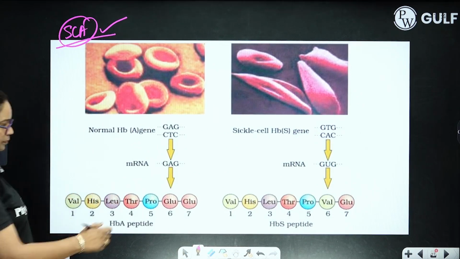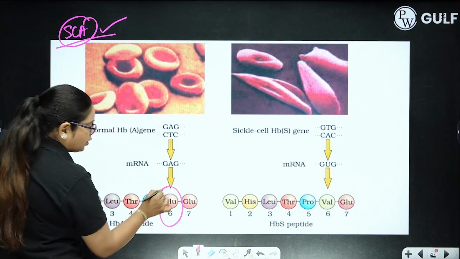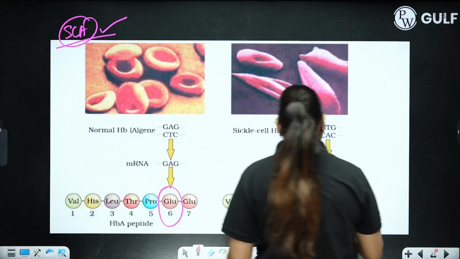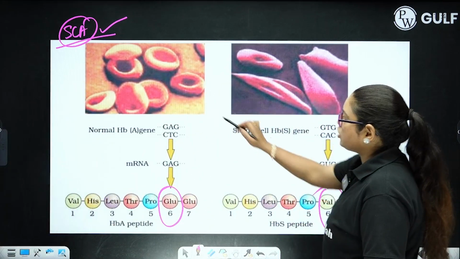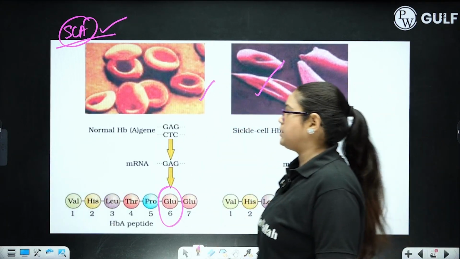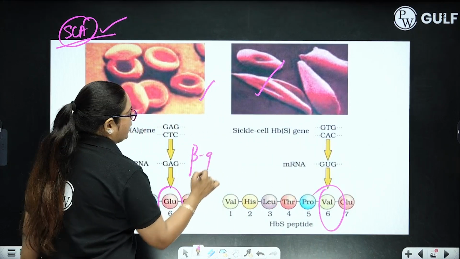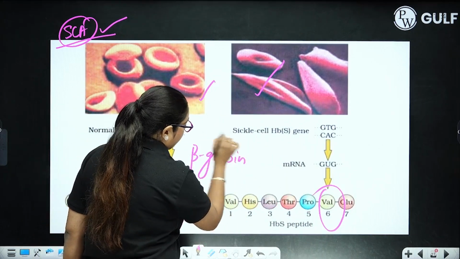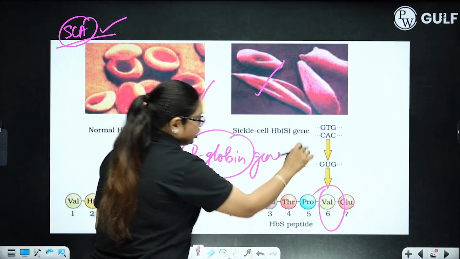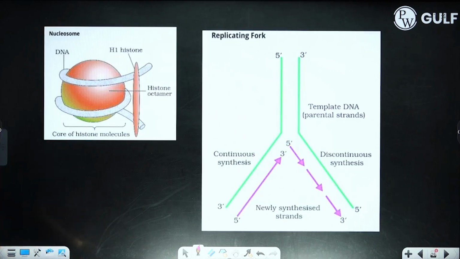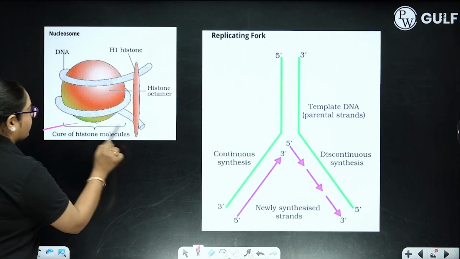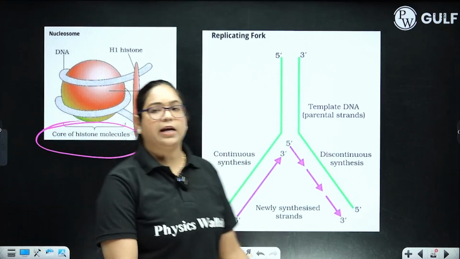Over here, you can see at the 6th position, glutamic acid is converted into valine, that is changing the shape of RBC. This is happening in the beta globin gene, right? Over here, next chapter is your molecular basis of inheritance.